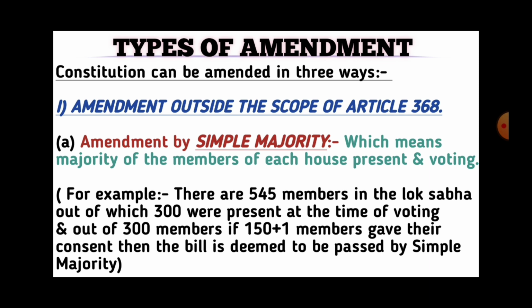For example, if there are 545 members in the Lok Sabha, out of which 300 were present at the time of voting, and out of 300 members, if 150 plus 1 members gave their consent, then the bill is deemed to be passed by simple majority. It means that more than half of the members present and voting in both the houses, that is Lok Sabha and Rajya Sabha, must give their assent in favor of the bill.